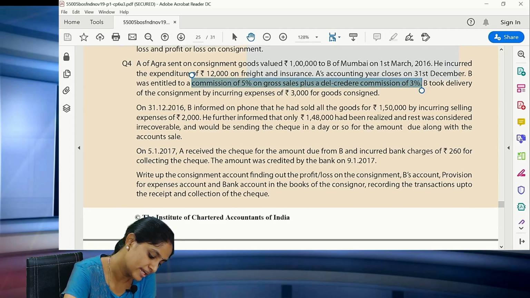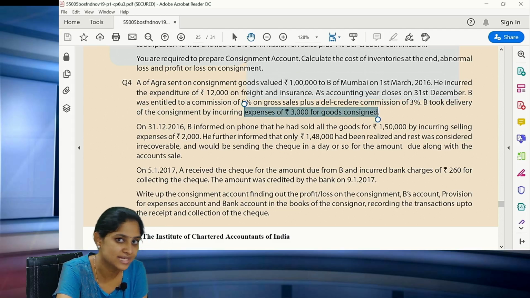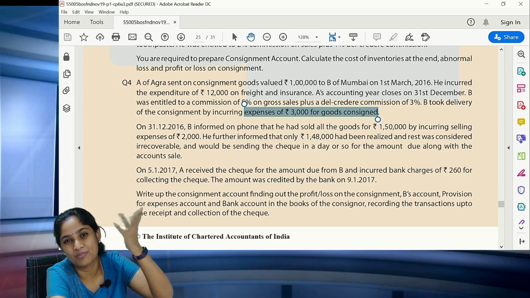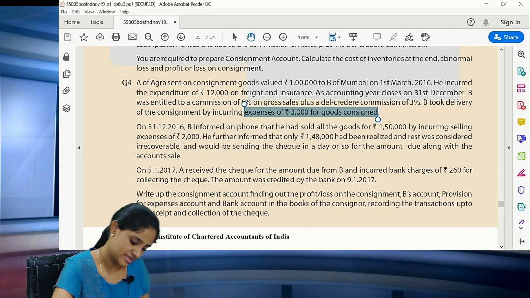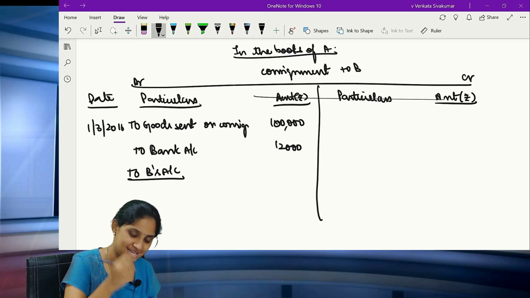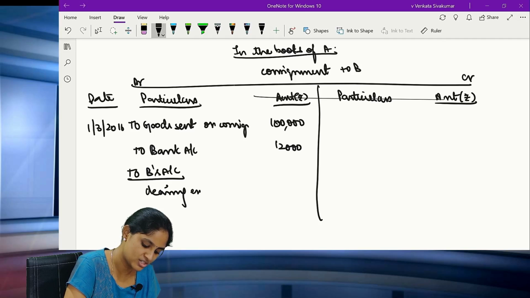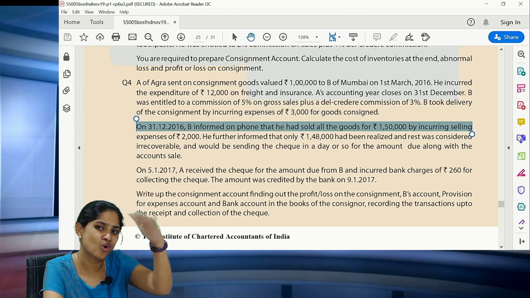Okay. B took delivery of the consignment by incurring 3,000 rupees for the goods consigned. So the meaning is he took the entire delivery. There is no abnormal loss. See, it is very, very easy to compute the question. Clear all of you? Yes. Now please go ahead. How much did that person incur? So to B's account, the first expense he is incurring is nothing but the clearing expenses. What nature of the expenses? They are called clearing expenses. Clear?